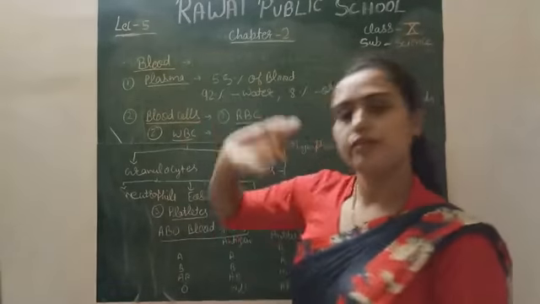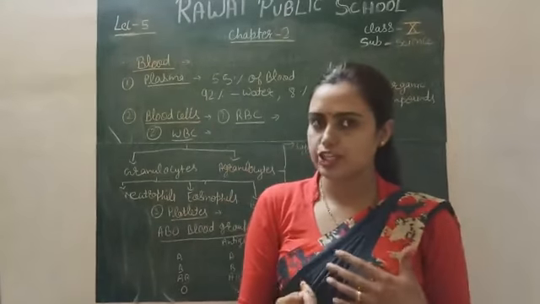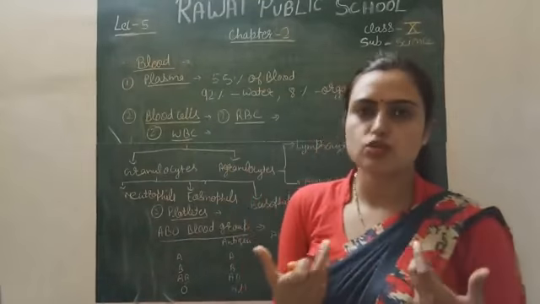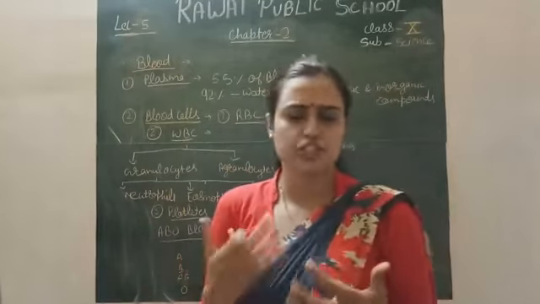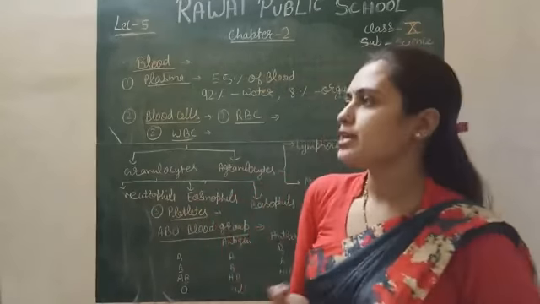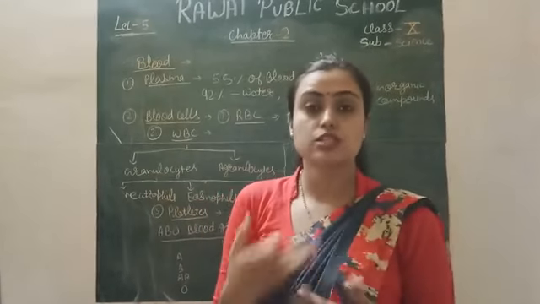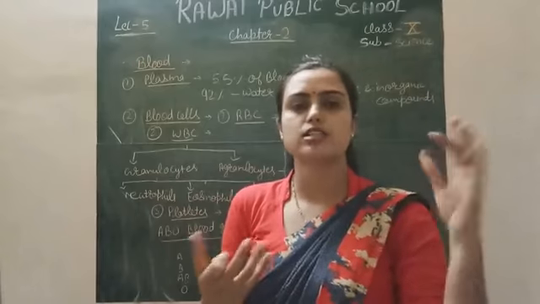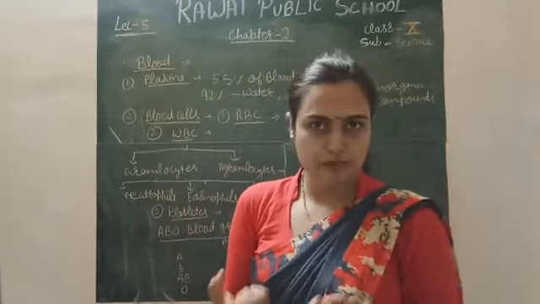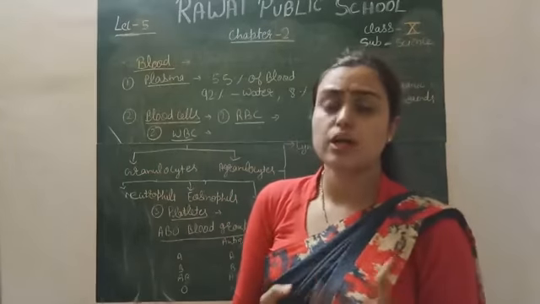Firstly, what is blood? We know that it is a liquid connective tissue which appears reddish in color due to a special cell called the red blood cells, which contain a pigment. The red pigment is called hemoglobin. That's fine, right? And it is a transporting system, or you can say a connecting system, for all the functions performed in your body. So we will discuss the composition of blood.